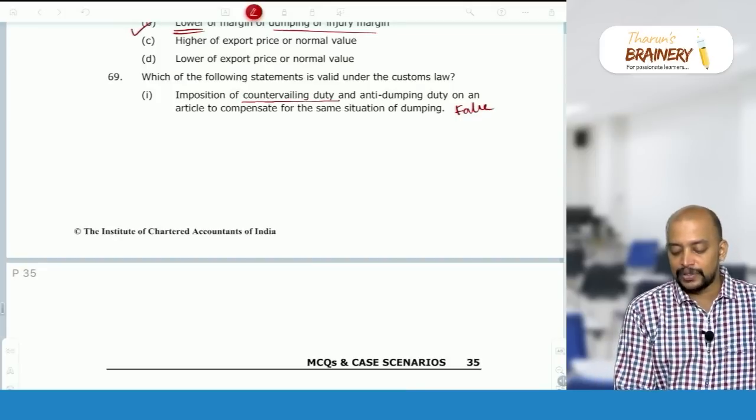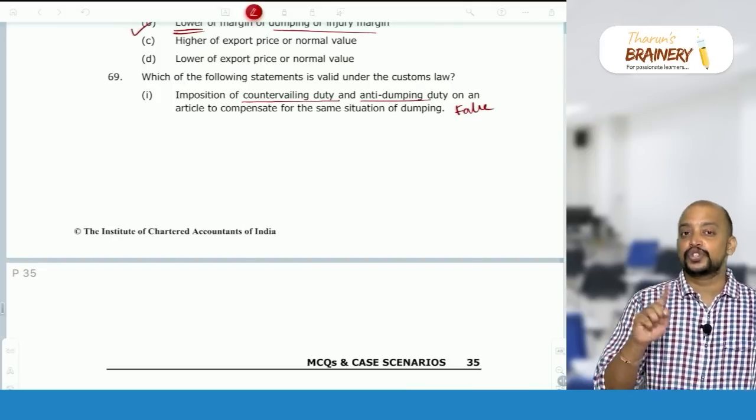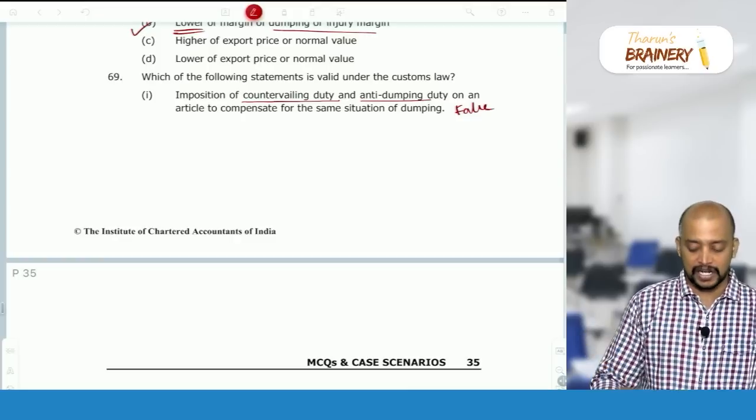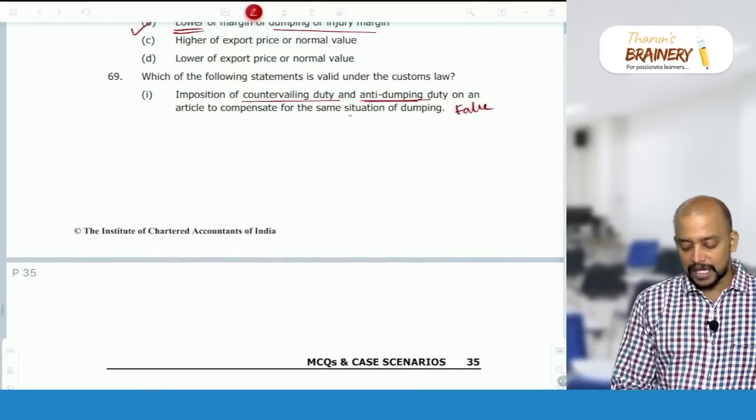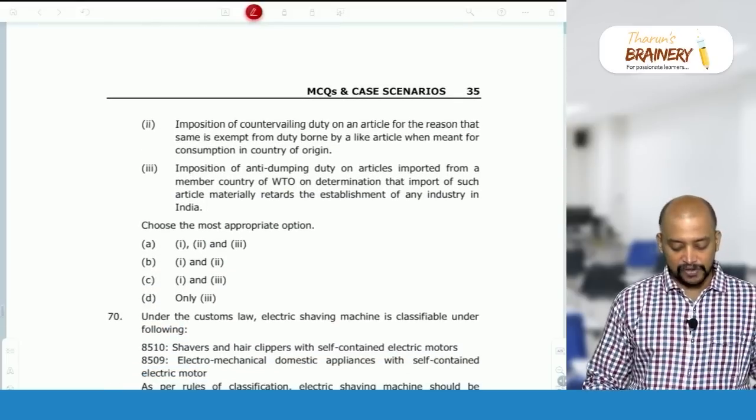Anti-subsidy duty, countervailing duty under section 9 and anti-dumping duty are mutually exclusive. If one is coming, the other will not come. Anti-dumping duty is only applicable in case of dumping. So the given statement is false.